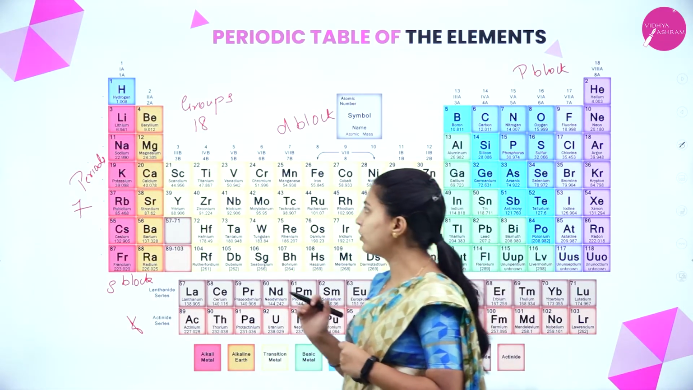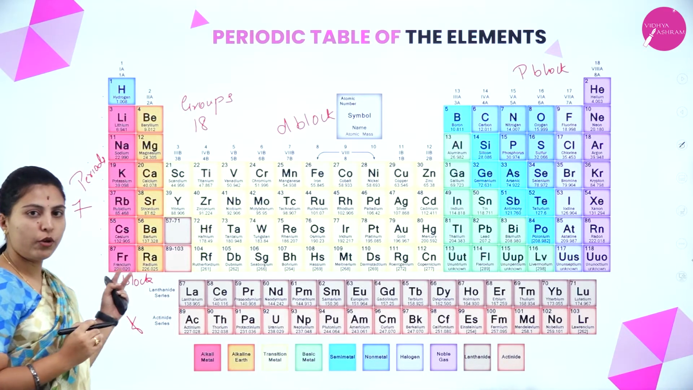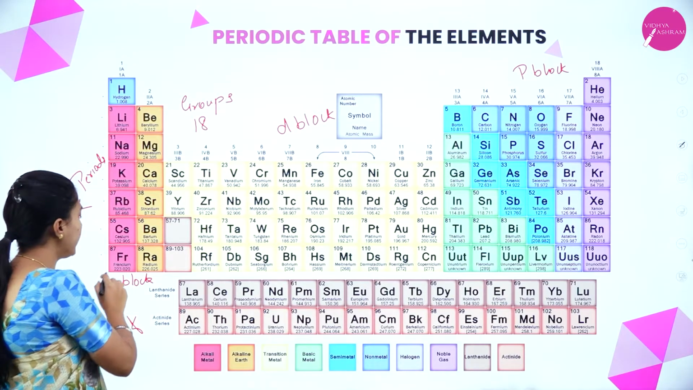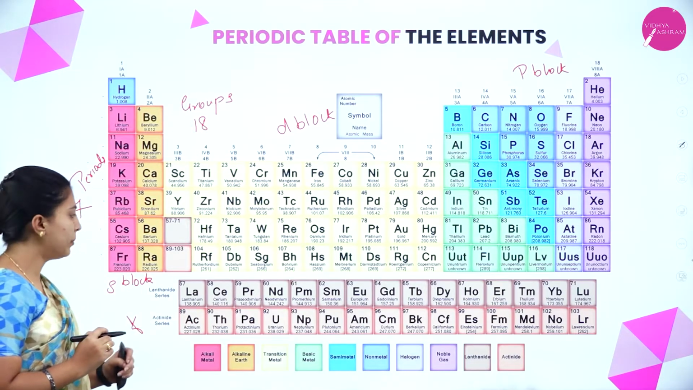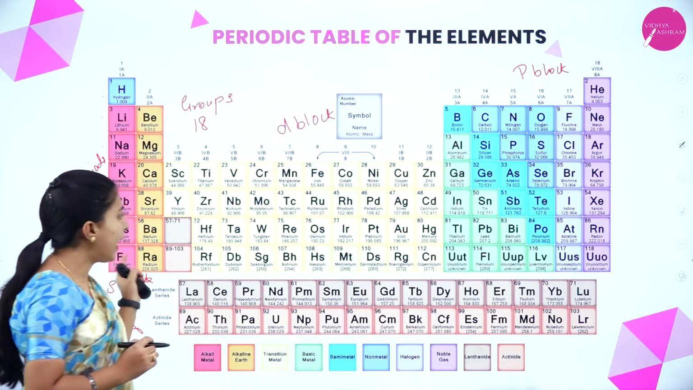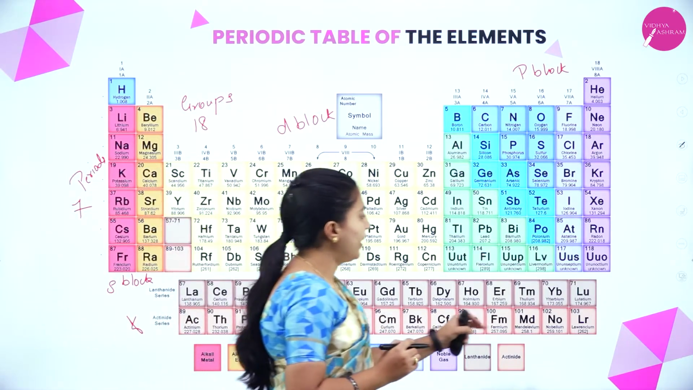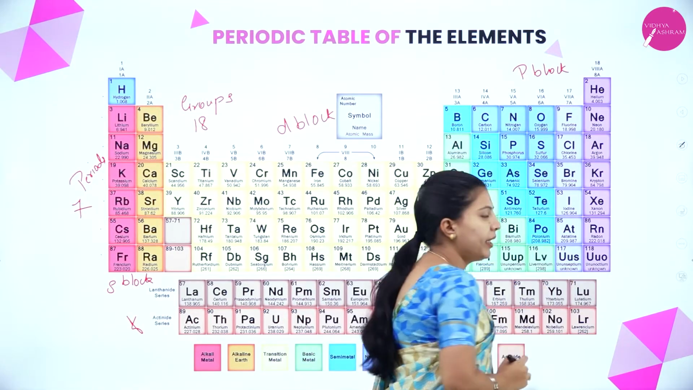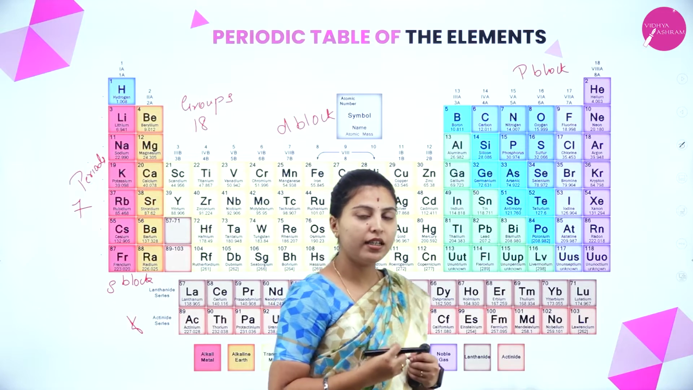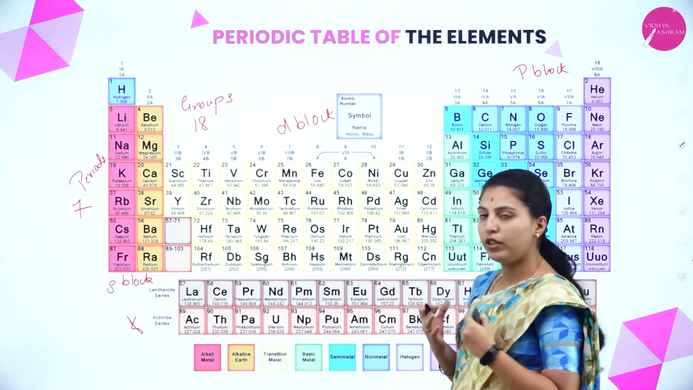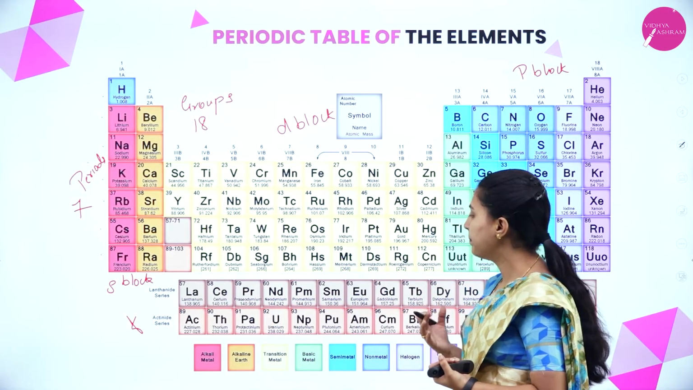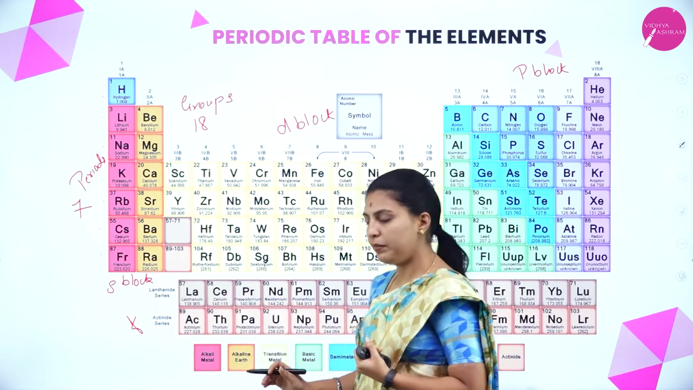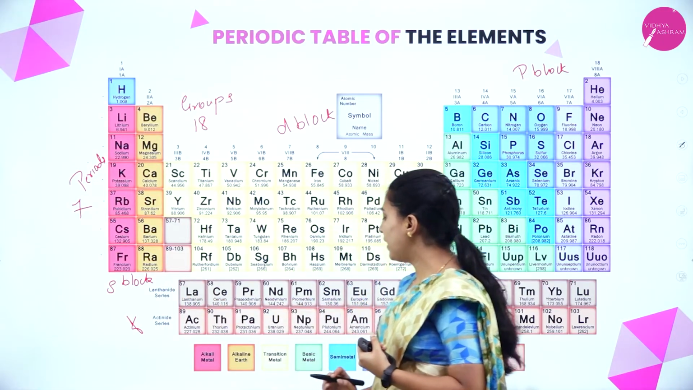In the first block, the S block, there are 2 groups. The first group we will call alkali metals, and the second one alkaline earth metals. The 18th group we will call noble gases. This one will be called halogens, and we have more properties like this. Here the pink shade is alkali metals, and this yellow is alkaline earth metals.